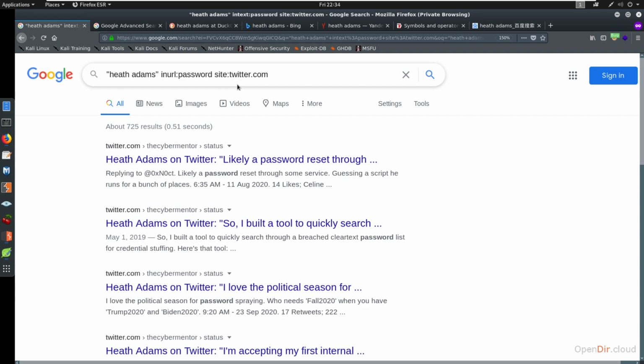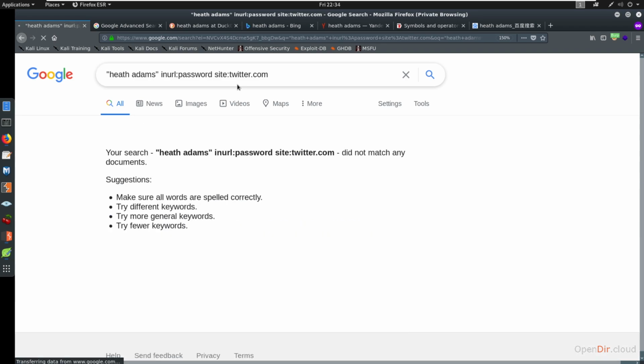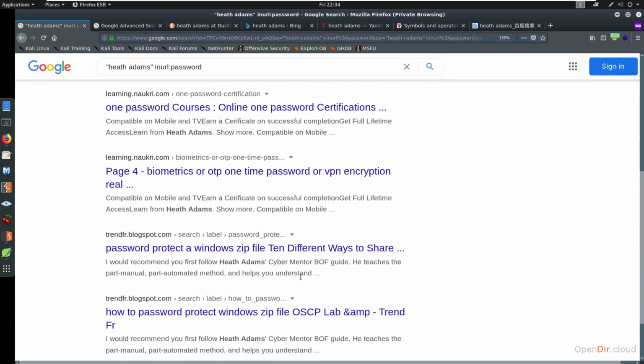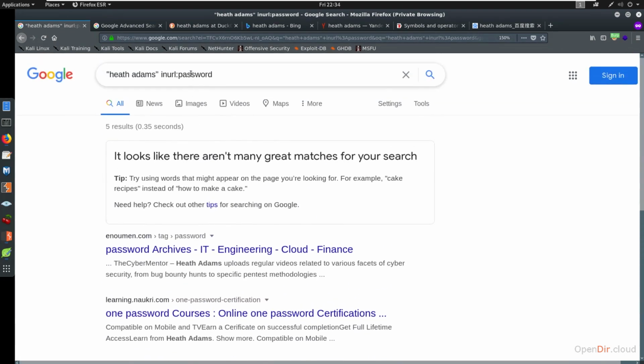Now we could say something more like in URL. Now in URL is going to be looking at the URL and seeing if the word password exists there. Now it's not going to for something like Twitter. Let's see if we can find in URL and a password. There's not many great resources here. So it really just depends. Like these are just weird websites that are showing up. But if you have a hunch that something is in the URL, it's always good to know the in URL exists. In text is probably my most commonly used one because I could just search for a term that I want to show up on that web page, and I know that I need it to be there. So in text is great. But if you have the same situation with in URL, that's great.